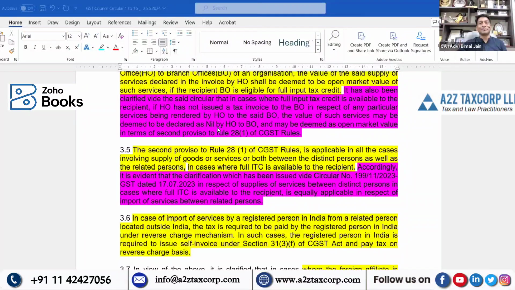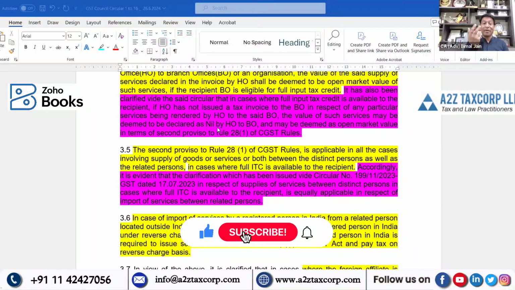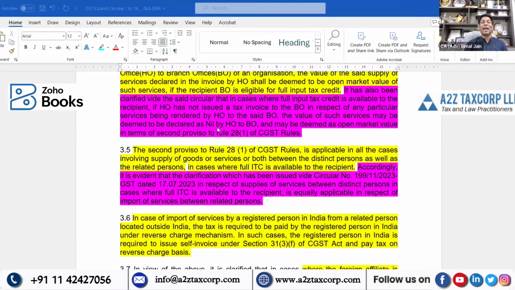So for the past period, if invoice is not issued by HO to the branches, but the recipient is otherwise eligible for full ITC, then we can consider value as nil, and that shall be deemed as open market value, to do away with all litigation. And quite obvious, when the recipient is eligible for full ITC, then it's a revenue neutral case. That was the concept. That is the reason this circular was issued and clarification was provided.